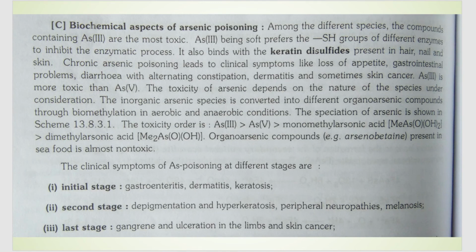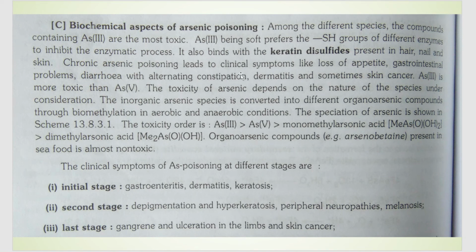Speaking of the biochemical aspects of arsenic poisoning, arsenic is very toxic. Out of all the different arsenic species, arsenic in the +3 oxidation state is said to be the most toxic because it is soft in nature.